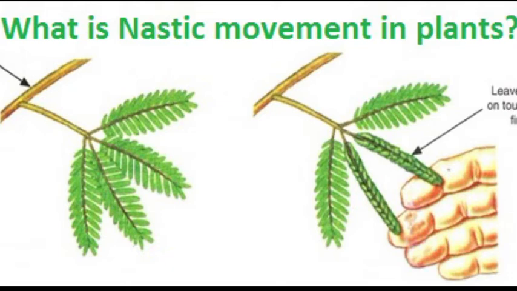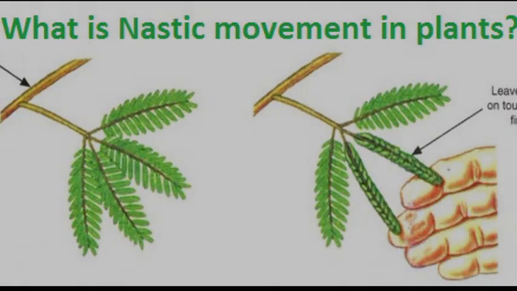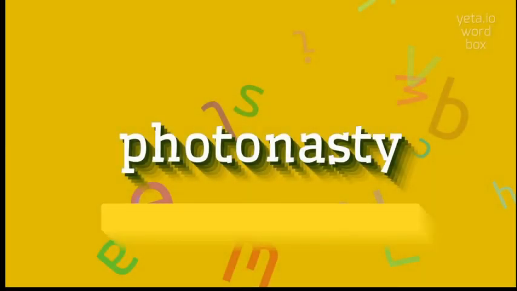Here movement is happening, but it is non-directional. So it is your nastic movement. Now we go with photonasty. What is photonasty? See beta, photo means light and nasty means movement. It means when movement is due to the stimulus of light, that is called photonasty.